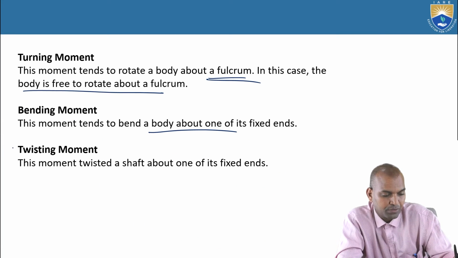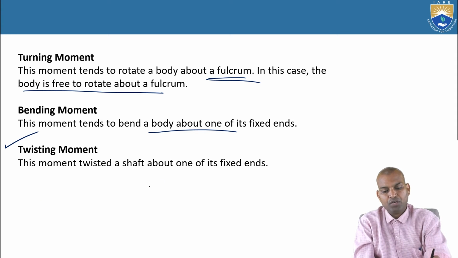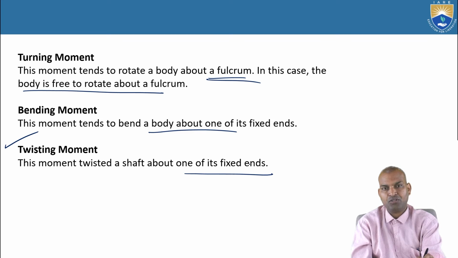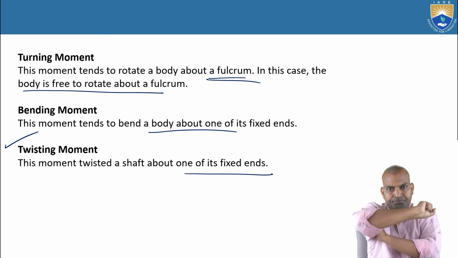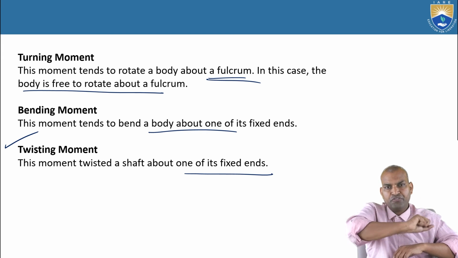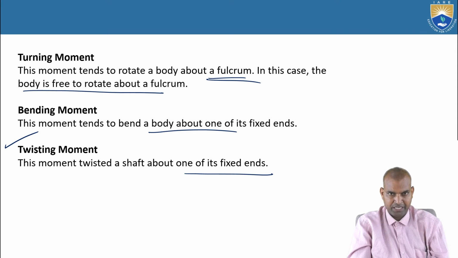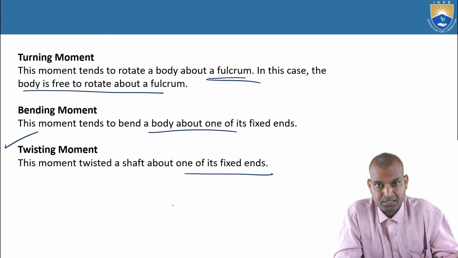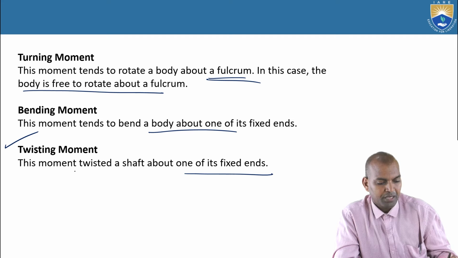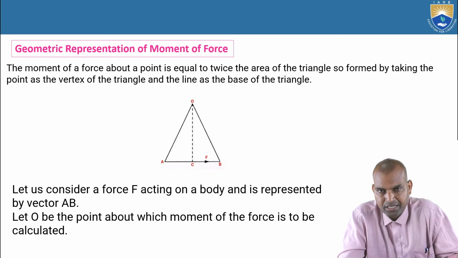And the next one is the twisting moment. The twisting moment, what will happen? It twists a shaft about one of its fixed ends. Again, fixed end only. The twisting takes place about its fixed end. But it causes to develop what? Shear stresses. Alright. So far we have covered the twisting movement, turning movement and bending movement.